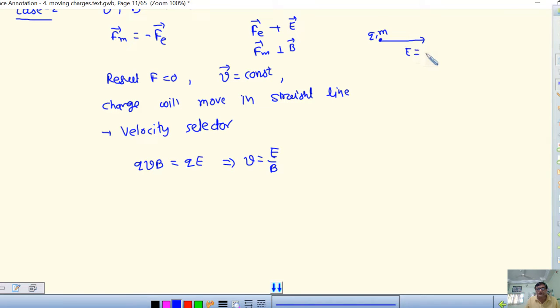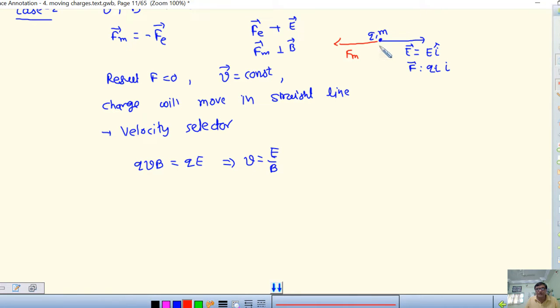So E is in the direction of i, so E i. Then the force is also on this side, QE i. Now on which side should Fm be? On the left side. Then the resultant force will be 0. This side is Fm.